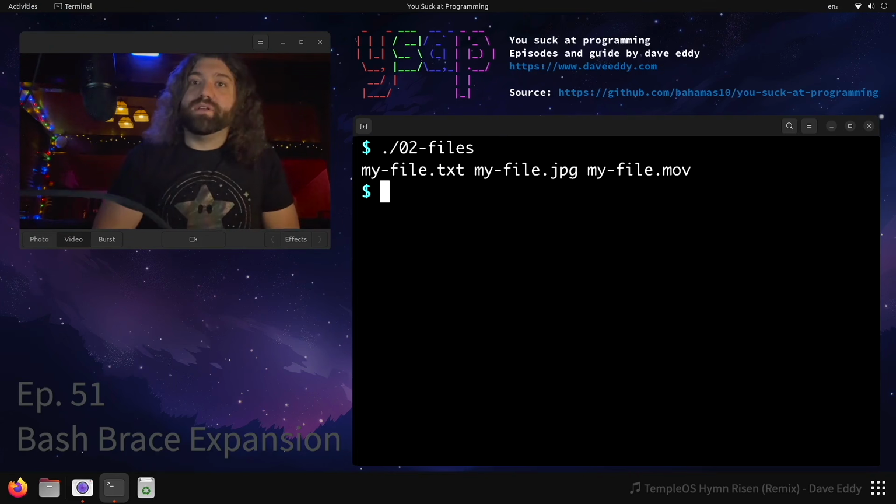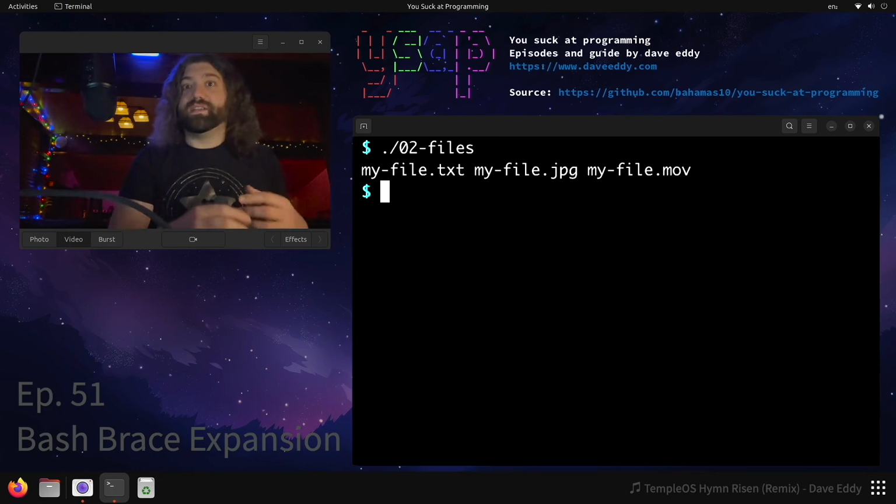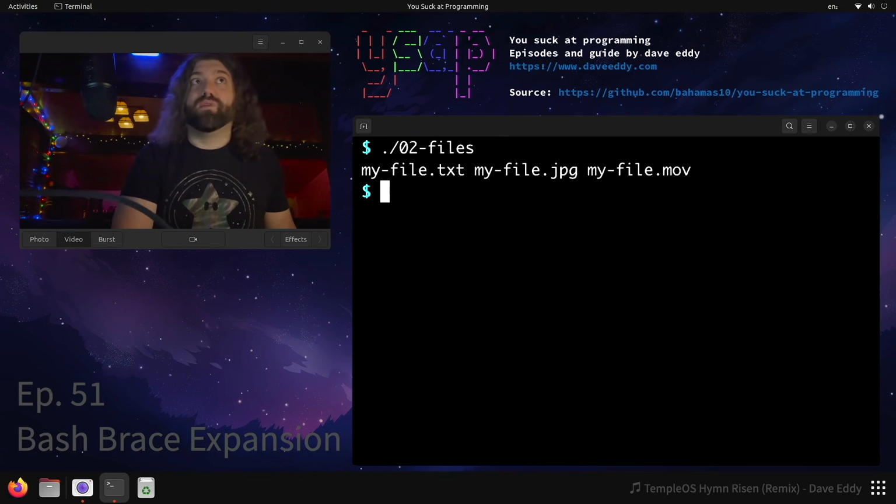Here's an important note. These files don't have to exist. Brace expansion is not globbing. It's not looking on the file system. It's not checking to see if they exist. These are just strings. There's nothing special about them. We think of them as file names, but they are just strings to bash. Really important to note that.